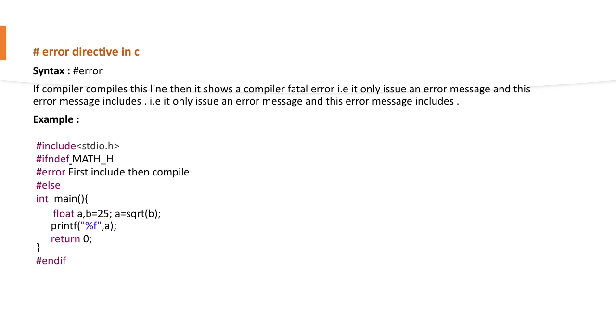We did not include math.h, right? So hence it will not recognize sqrt. So this produces an error directive, isn't it? For this reason we go with hash error directives. This is how we write various error messages using the hash error directive.